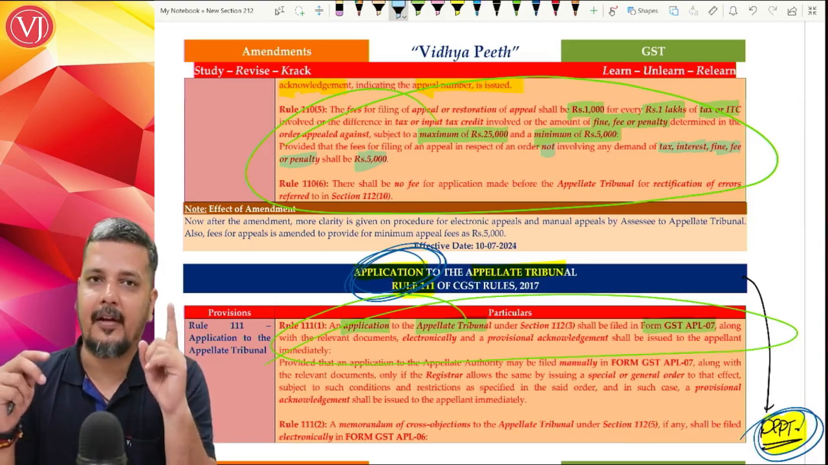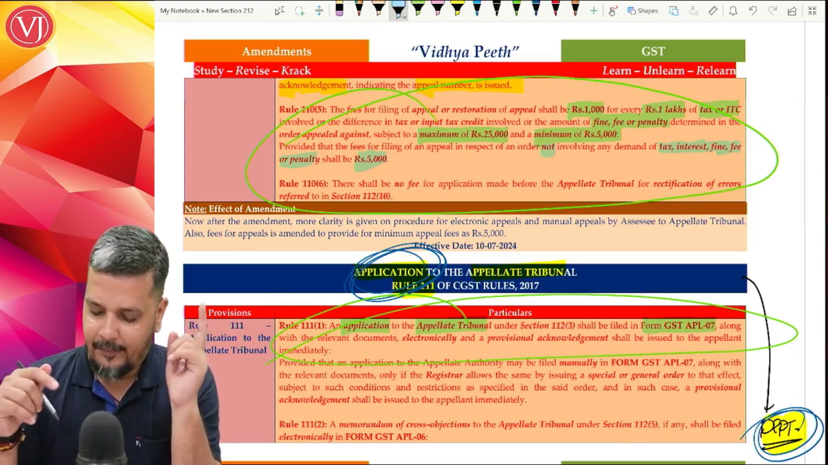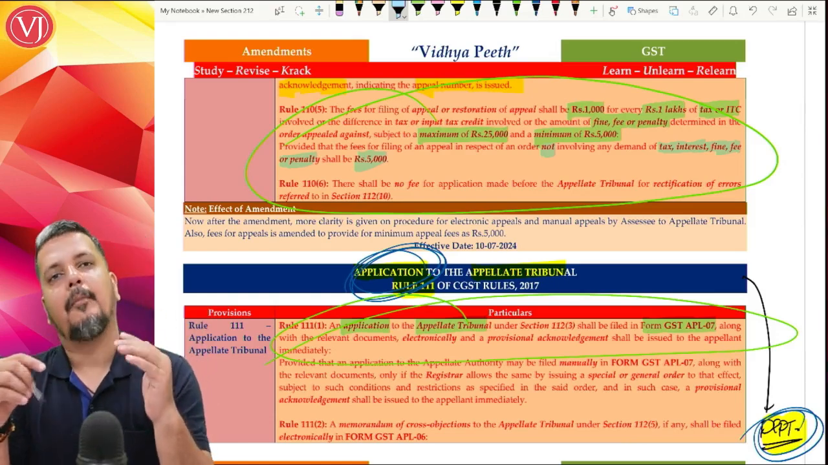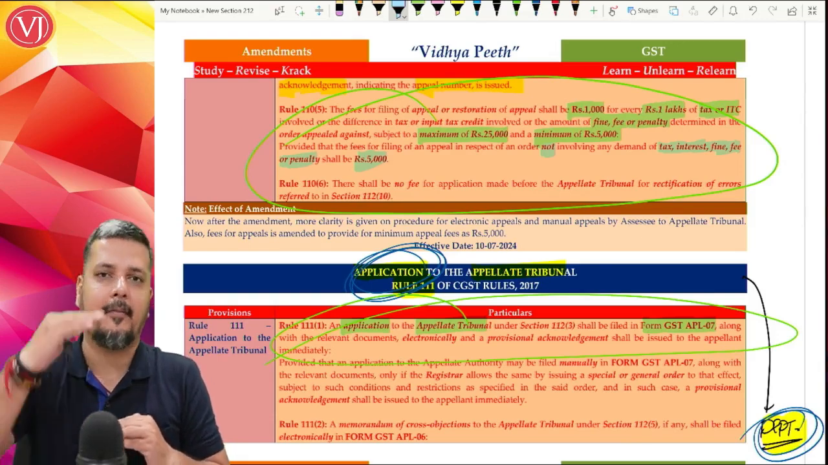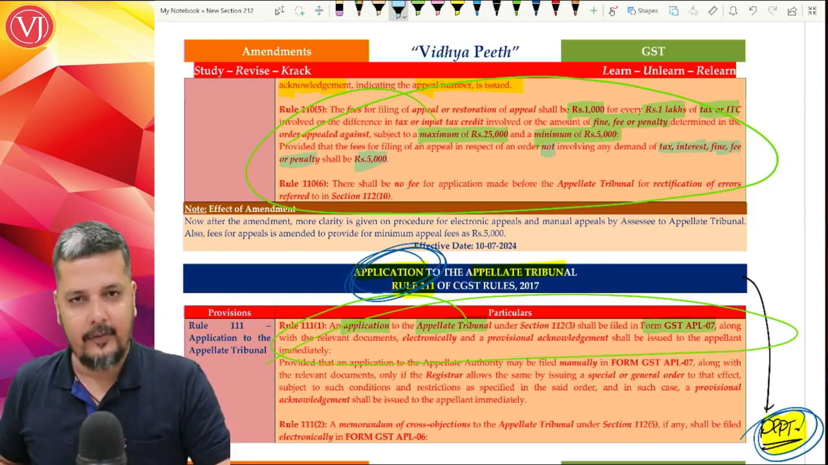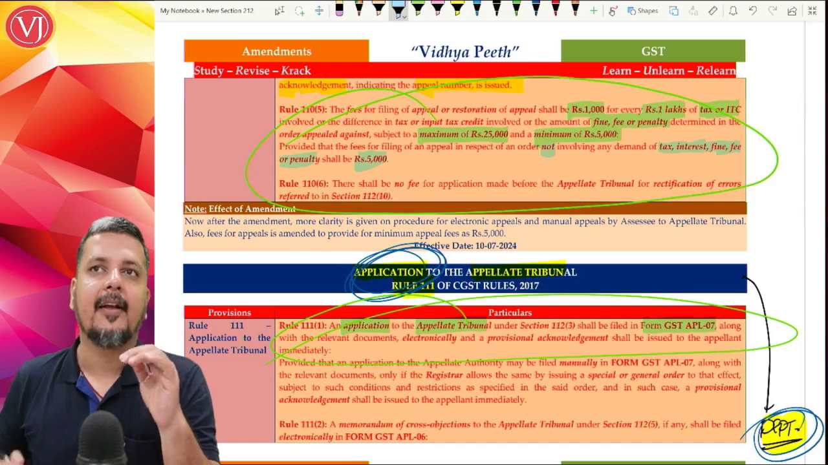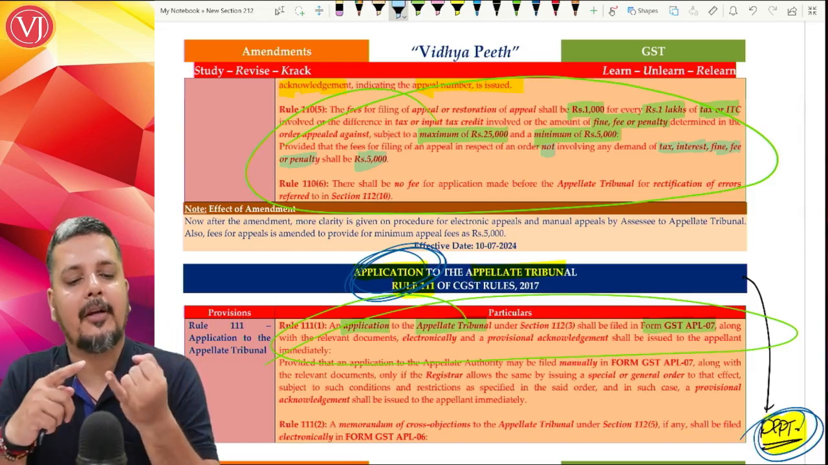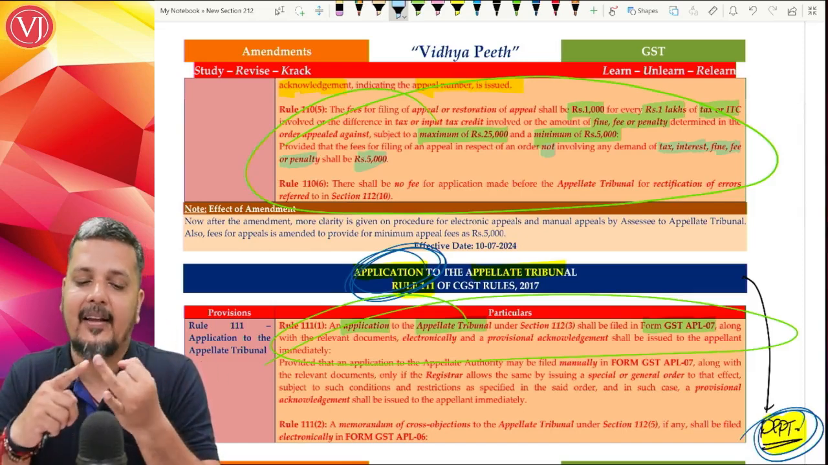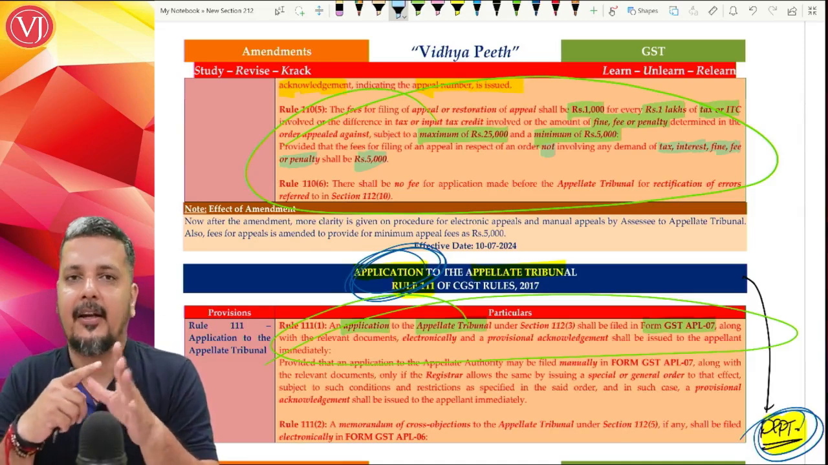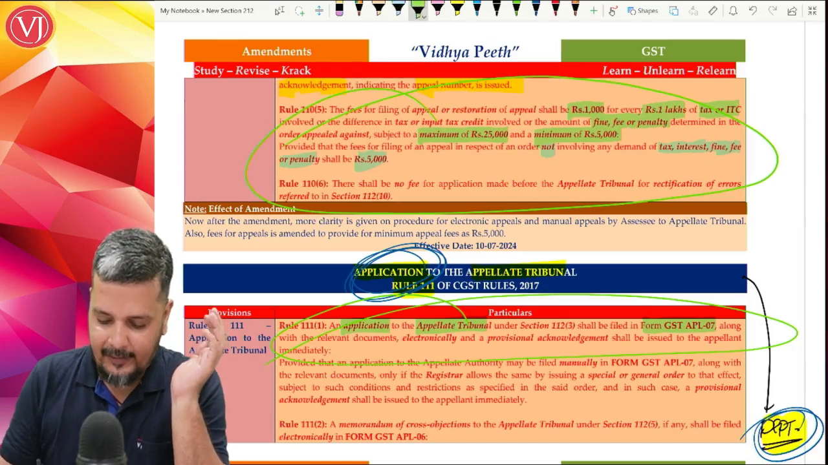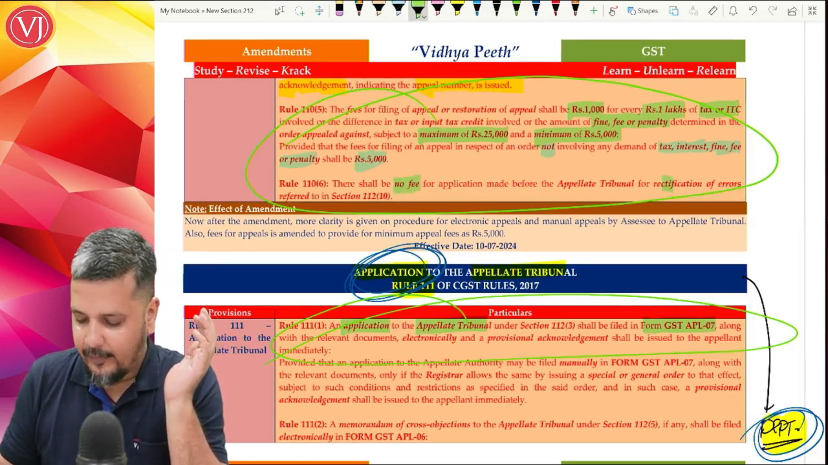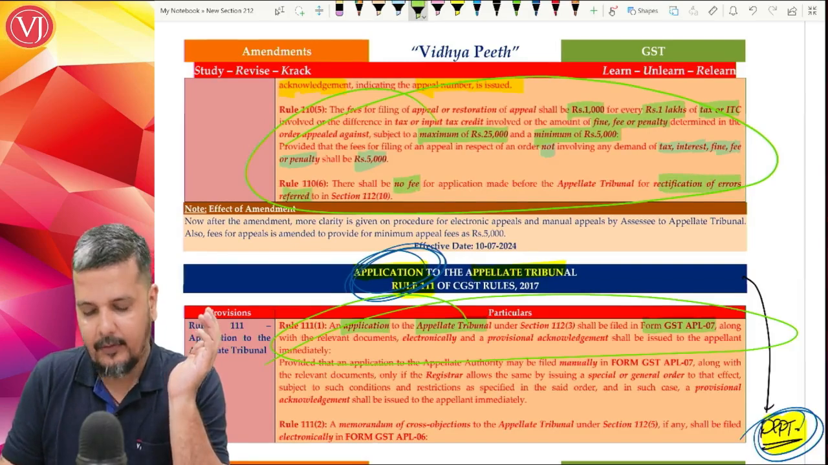For every 1 lakh rupees, it is 1,000. But minimum is now 5,000 CGST appeal fees. Maximum is 25,000. So minimum was not there earlier. Secondly, there could be a case where you're going to appeal to the tribunal, but it does not involve any tax, interest, late fees, fine, penalty. In that case, appeal fees is 5,000. And they have again said that there's no appeal fees when it is all about rectification of errors.